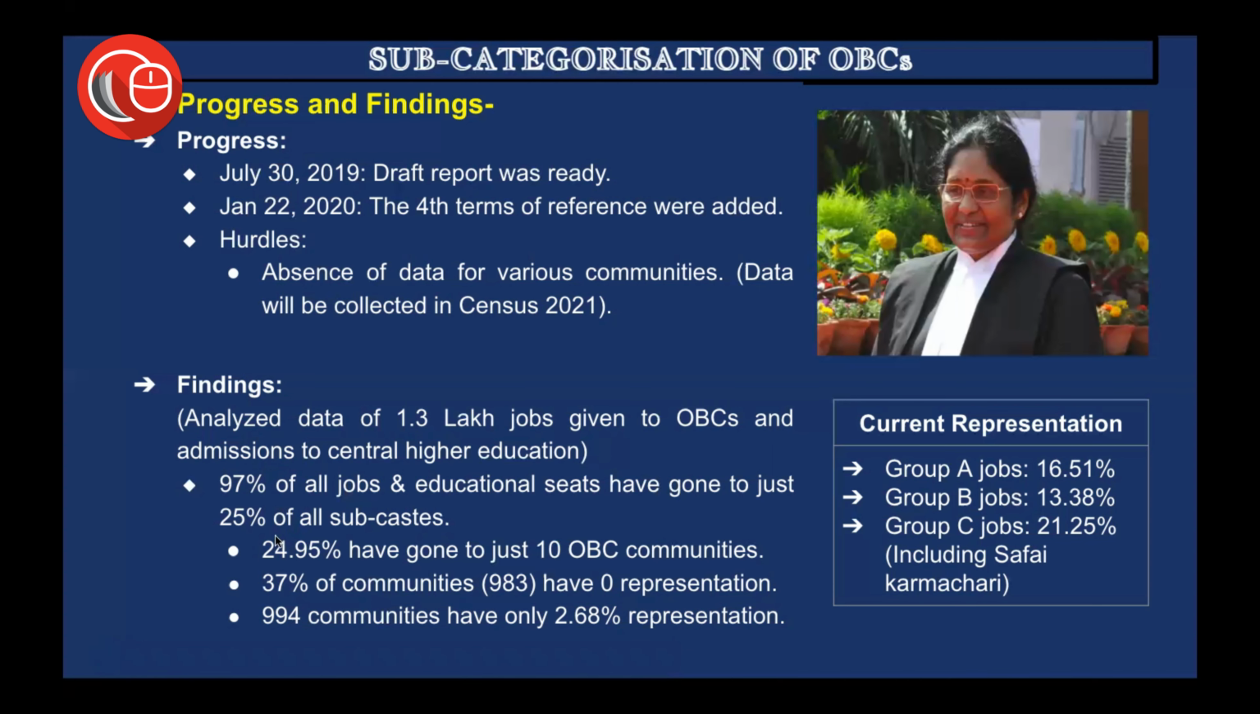Then 24.95% have gone to just 10 OBC communities. Now, amongst these 25% also, some 10 OBC communities are still even more powerful. Then 37% of communities, that is 983, have zero representation. So you can see that 983 sub-communities of the OBCs have absolutely zero representation, which means they have not been availing any kind of job benefit coming from the central government. And 994 communities have only 2.68% of the representation.